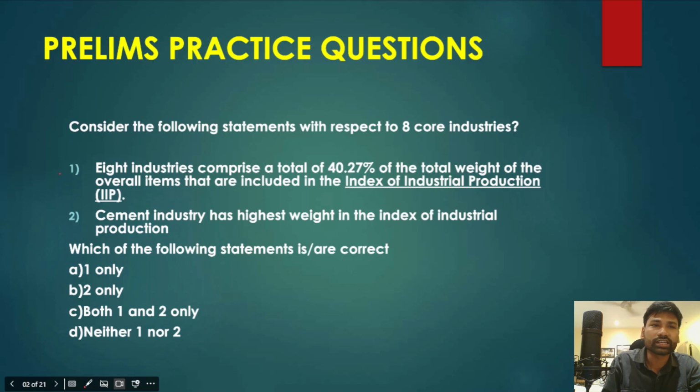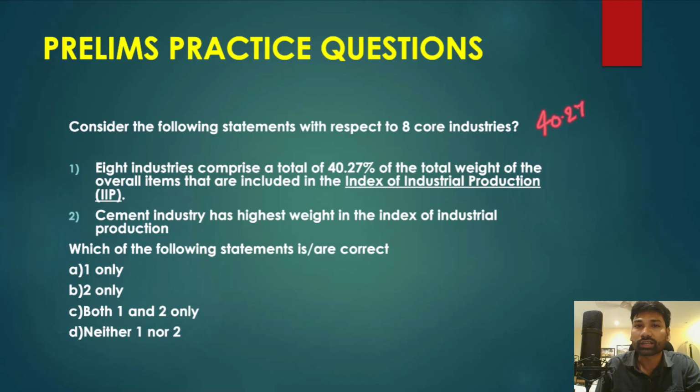The statements that I've given here are: first statement says that 8 industries comprise a total of 40.27% of the total weight of the overall items that are included in the index of industrial production. Second statement says cement industry has the highest weight in the index of industrial production. Now understand one thing here, the first statement is obviously correct. There's no doubt about that, because 40.27% is the total weight of the 8 core industries in the total industrial output of our country.